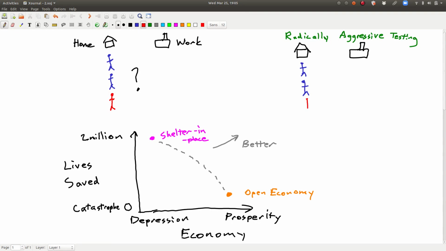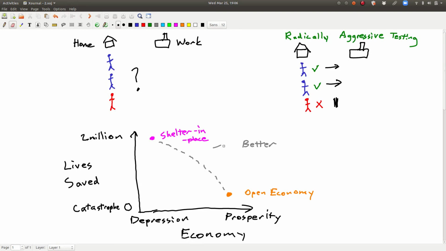The reason is that it gives us the most powerful weapon we have against the virus: information. Suppose we can test everyone, or a large part of the population, regularly, even if they don't have symptoms. Then people who are well can go out carefully with proper protective equipment and do their jobs and produce the goods and services that make our way of life possible. And sick people can stay home and recover.